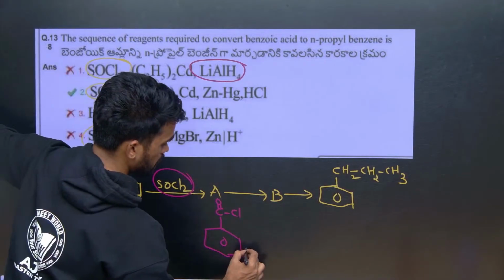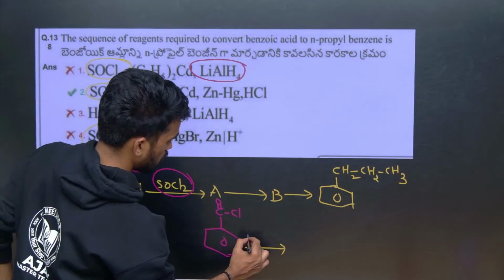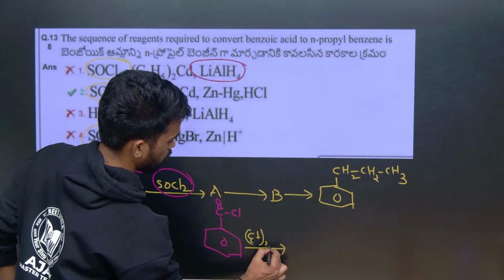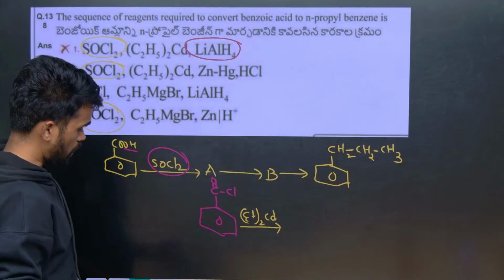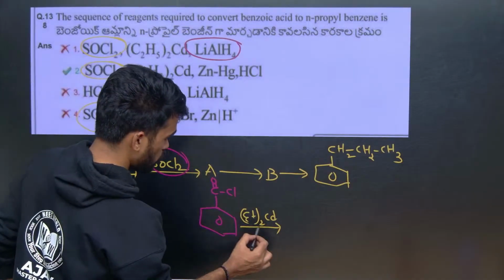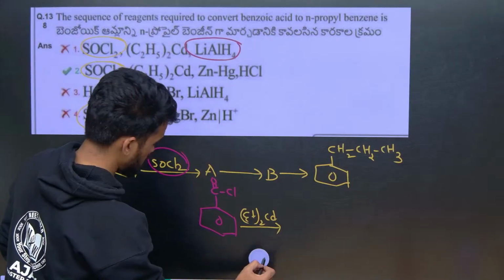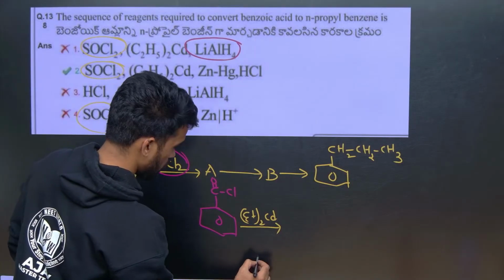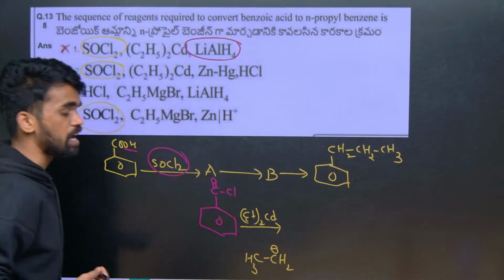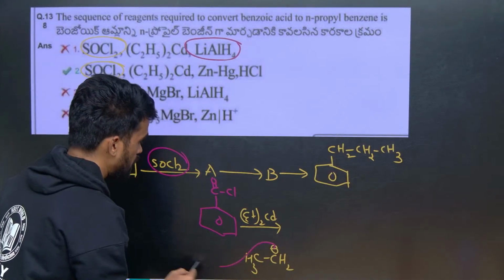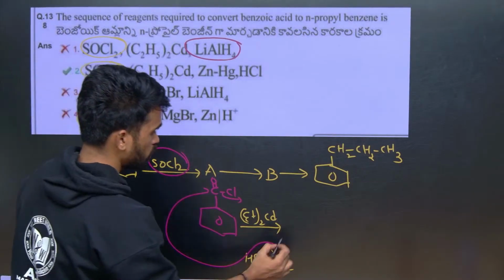Now this A, upon treating with diethyl cadmium, what will we get? Here the ethyl group is a nucleophile. Therefore Et minus means an ethyl carbanion. So I can write CH3CH2 minus. This is the carbanion. Now this can attack this carbon and the Cl minus goes out. Therefore what will we be getting here?